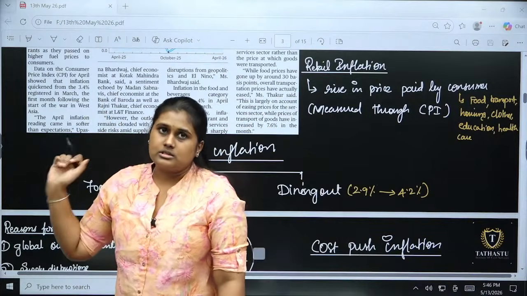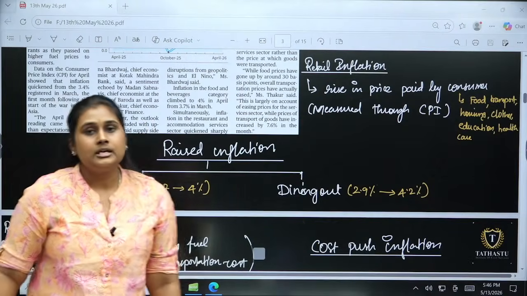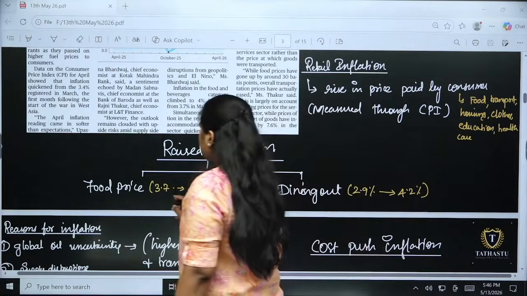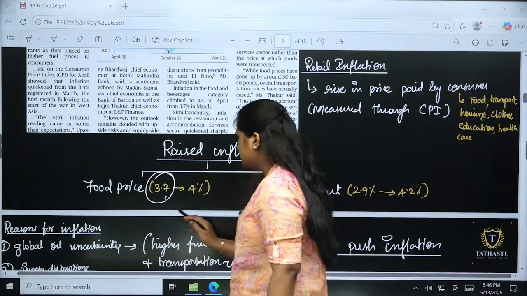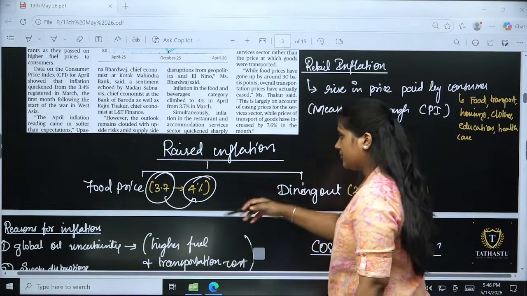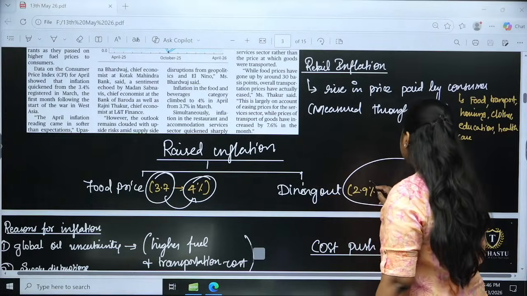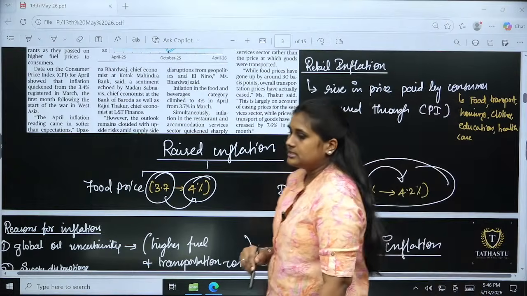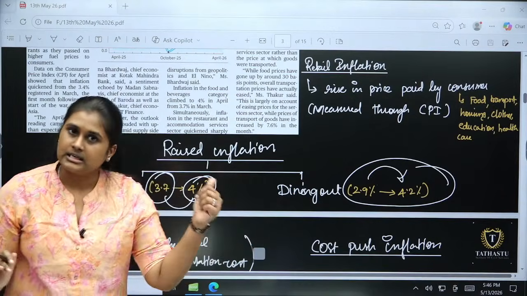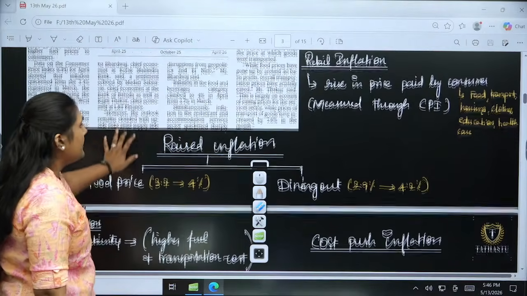It has been given in this newspaper also. The National Statistical Office has also given that. We are going to see it one by one. The food price has gone from 3.7 percent to 4 percent inflation. The food price has increased, and dining out has gone from 2.9 to 4.2 percent. Clearly it is visible that we have a hike in prices. So this is the retail inflation that has been mentioned.